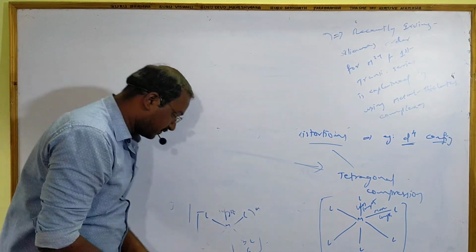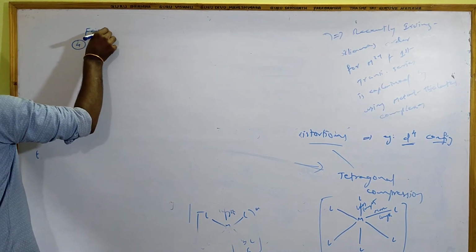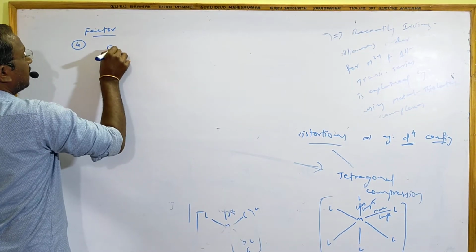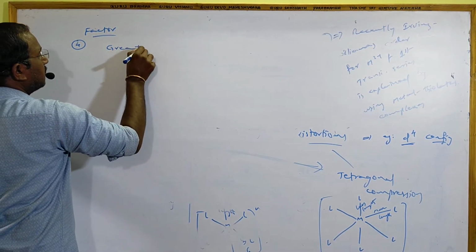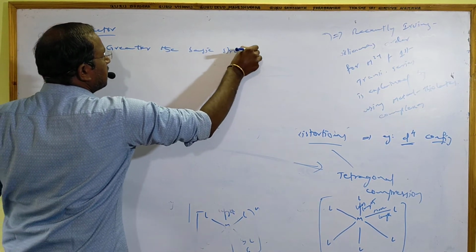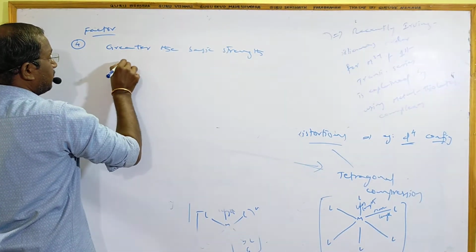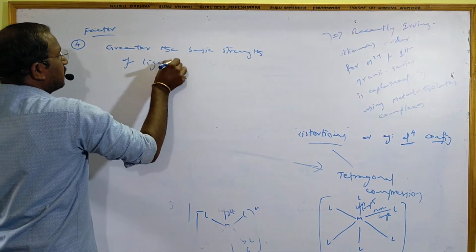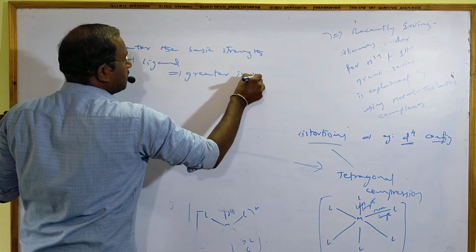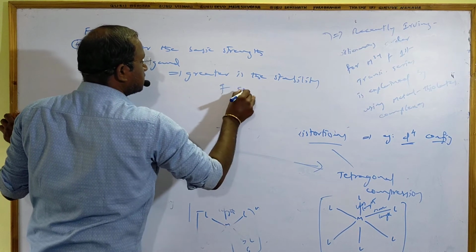Next, the fourth factor for stability of complexes: the greater the basic strength of the ligand, the greater is the stability of the complex. Basic strength means what? Electron donating capacity, strong field ligand. Because the greater the basic strength of the ligand, the greater is the stability of the complex. This is the fourth factor.